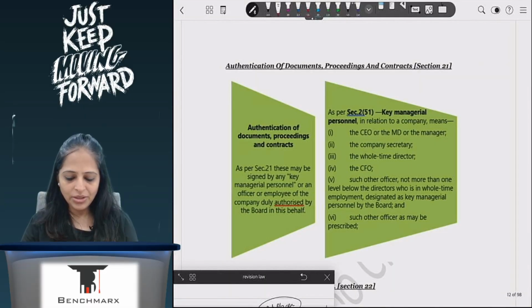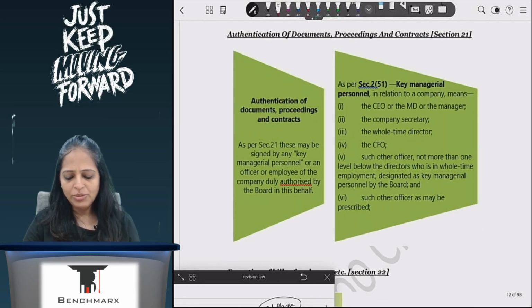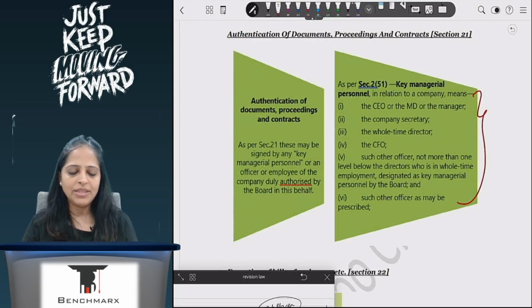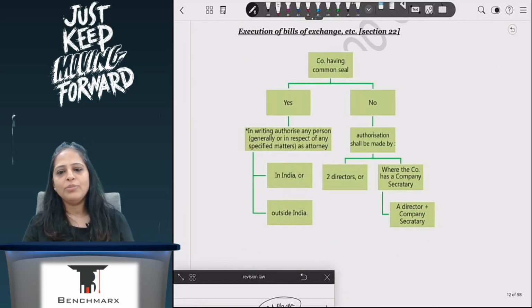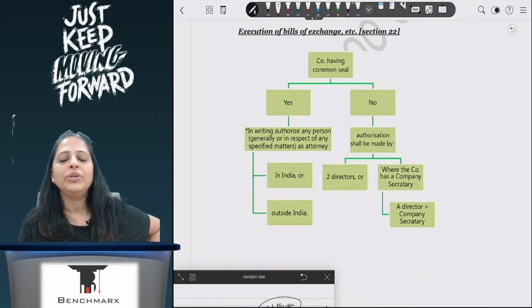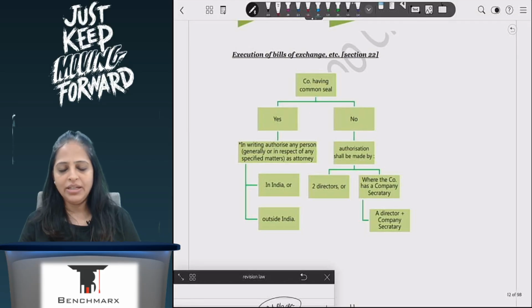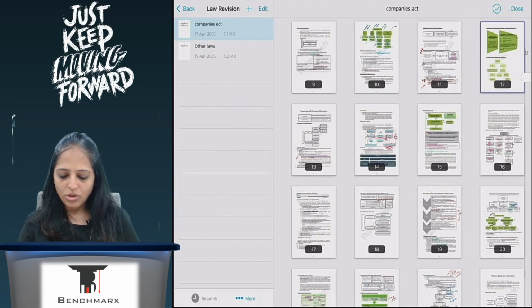Now if you have the notes printed, you can just mark it, or you can of course mark it in your book. Authentication of documents: KMP, whose definition is CEO, CFO, company secretary, whole time director, they can sign it. Bills of exchange, if I have a common seal, then I will put the common seal. If I don't have the common seal, then 2 directors will sign. If I have a CS, then 1 director and 1 CS will sign. Okay, so this is about your incorporation.